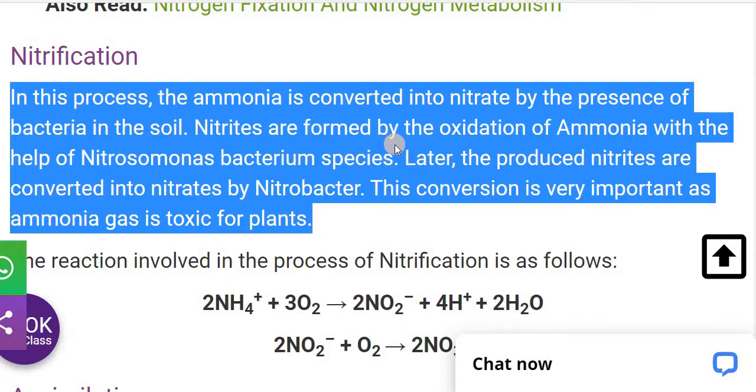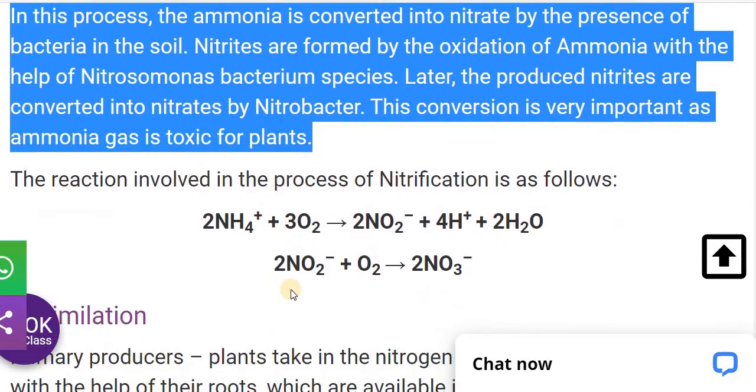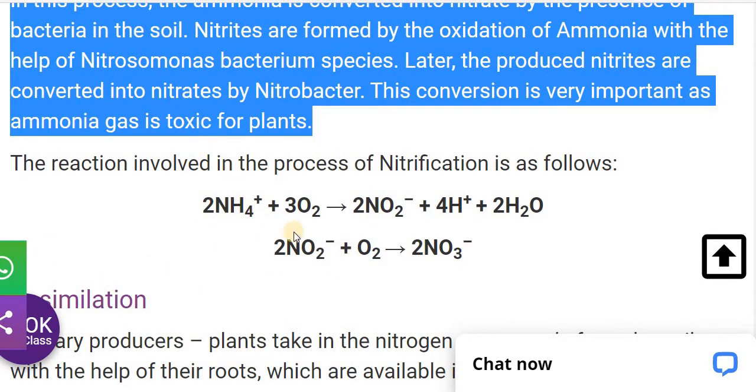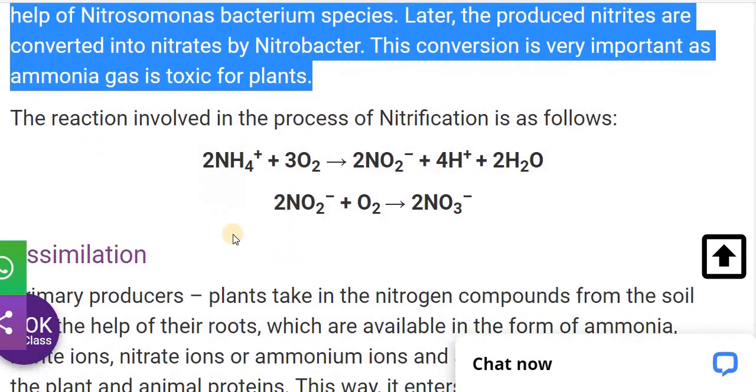Whenever the fixation of nitrogen occurs, it is converted into ammonia. Then this ammonia is converted into nitrites, and later the nitrites are converted into nitrates by Nitrobacter. Here the equation is given, you can see, this is called nitrification.